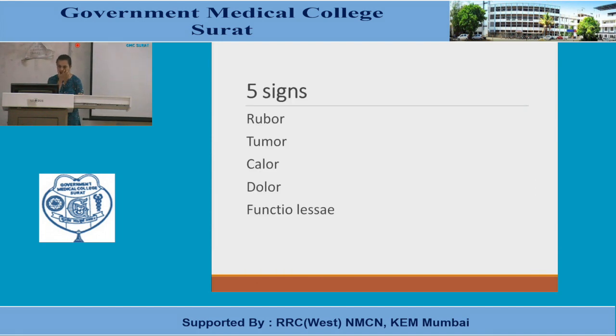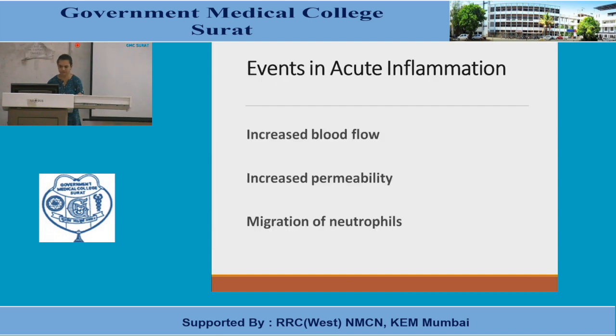Now, the 4 cardinal signs of inflammation have an added sign of inflammation. So basically there are 5 cardinal signs of inflammation which are rubor, tumor, calor, dolor and functio laesa. That means redness, swelling, heat, pain and loss of function of that particular organ. Events in acute inflammation are very important because they correlate directly with the microscopic findings that you will see, even the gross findings in the structure which is undergoing acute inflammation. So first of all, there is an increased blood flow.